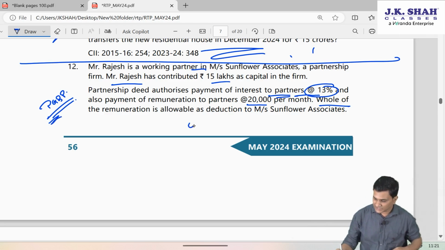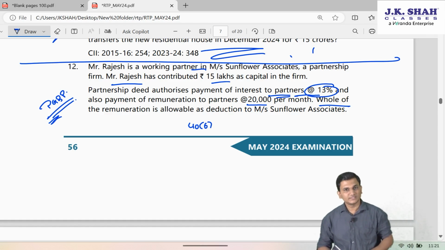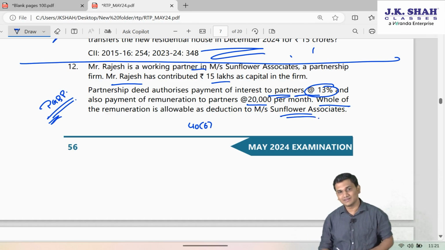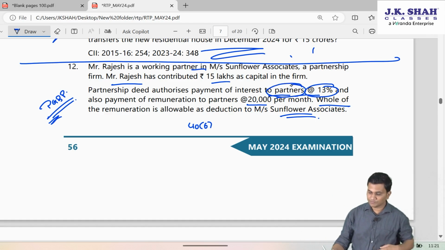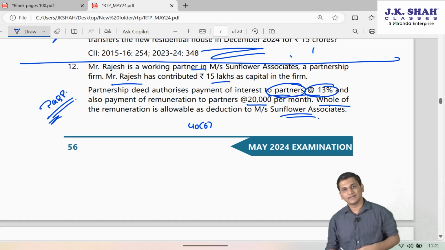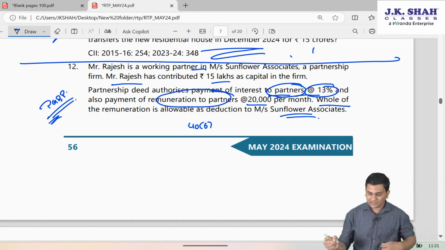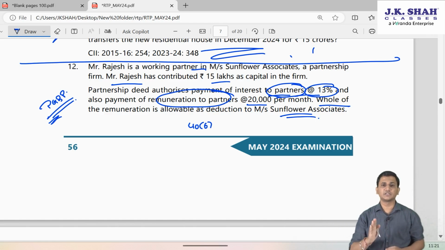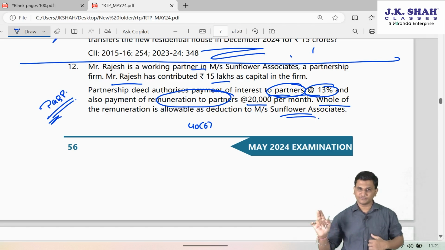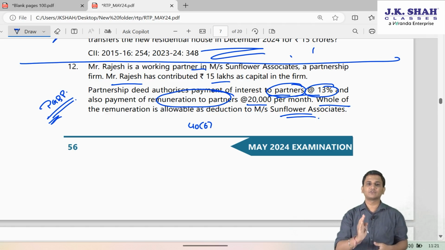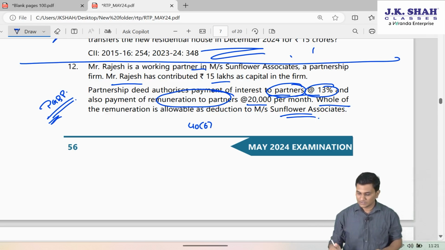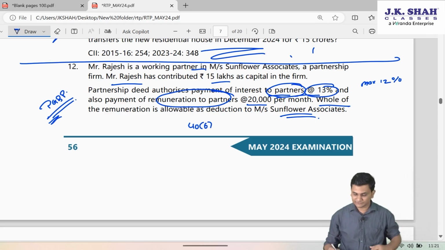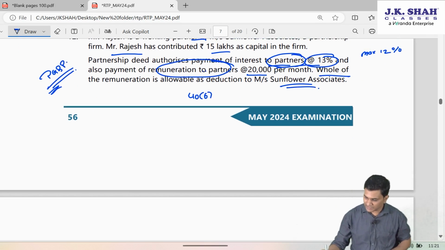However, if you recollect section 40 clause B, it says that for the firm or the LLP, interest to partners on their capital and loan and the remuneration to partners by whatever name called will be subject to certain deduction limits. For interest, there is a maximum limit of 12%, whereas for salary, there is a maximum limit based on book profit.